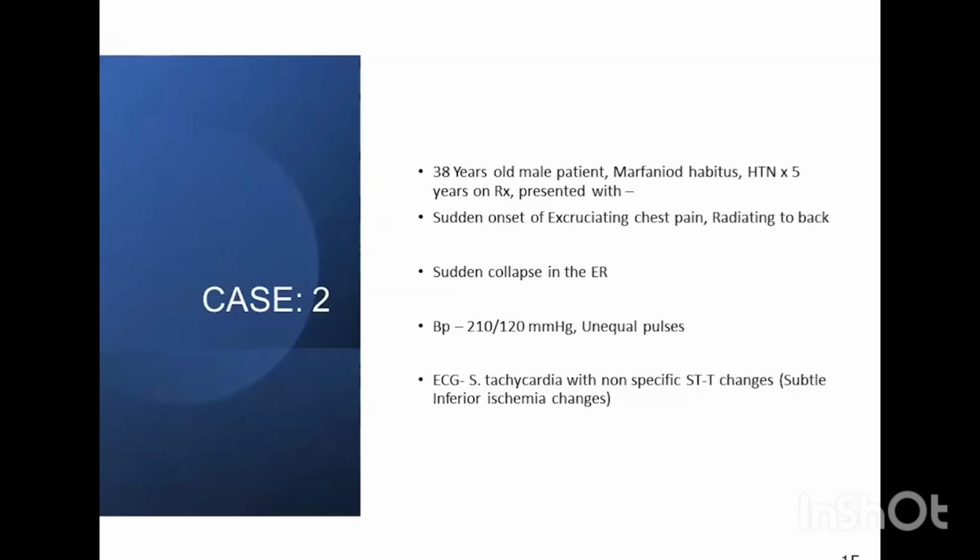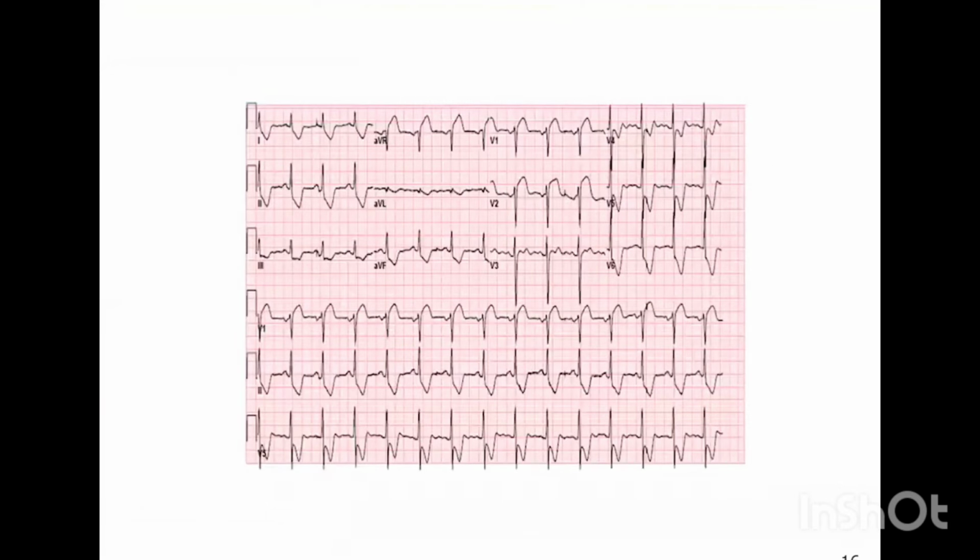On examination, BP was 210 by 120 millimeters of mercury with unequal pulses. ECG was sinus tachycardia with some non-specific STD changes, but the patient can also have subtle inferior wall ischemia changes, or patient may have just deep STD depressions. This is another ECG, so it doesn't resemble with the patient, but this again was recorded from one of other similar cases. It has diffuse STD changes.